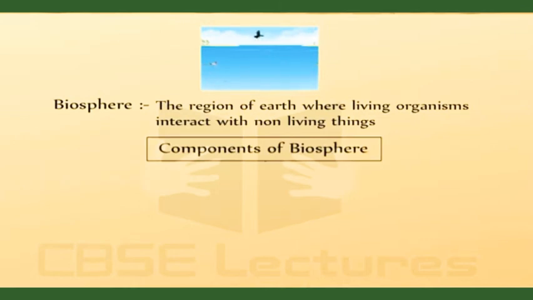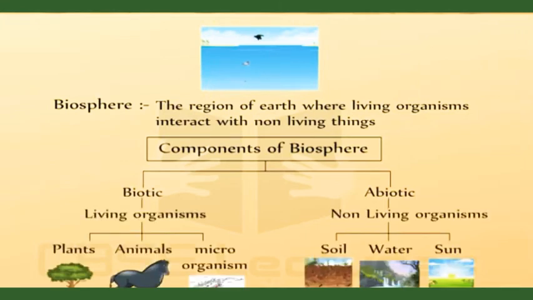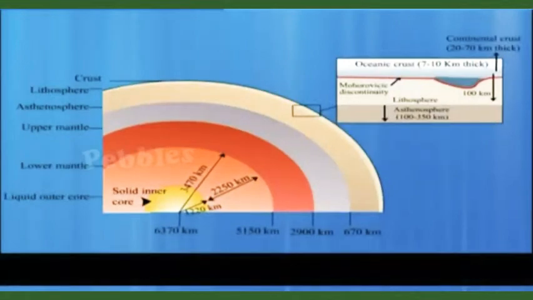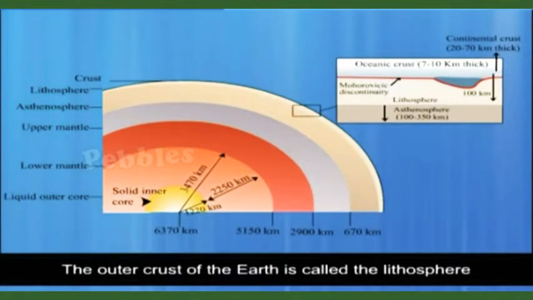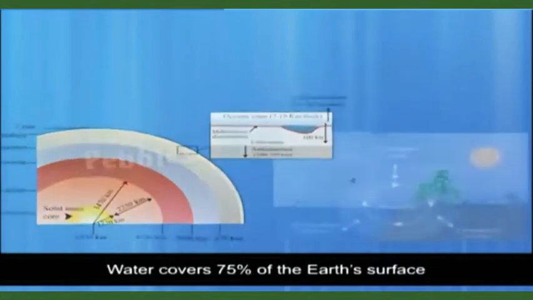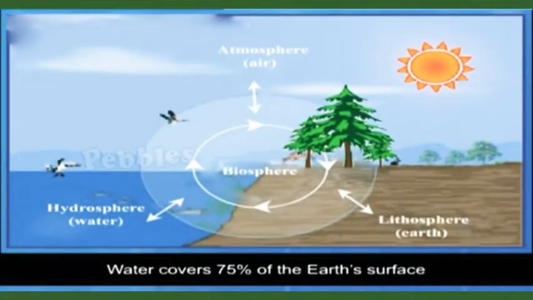Components of the biosphere: there are 2 types, that is abiotic and biotic. Biotic consists of living organisms like plants, animals, microorganisms, whereas abiotic comprises non-living things like soil, water, sun. Now the layers of the biosphere. The outer crust of the earth is called the lithosphere. Water covers 75% of the earth's surface.